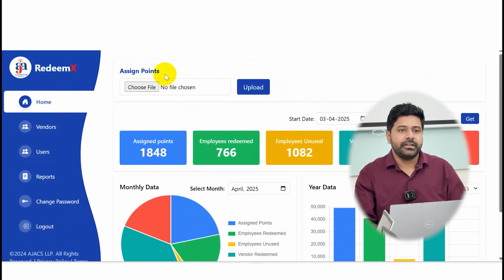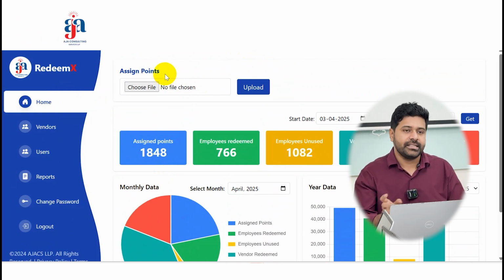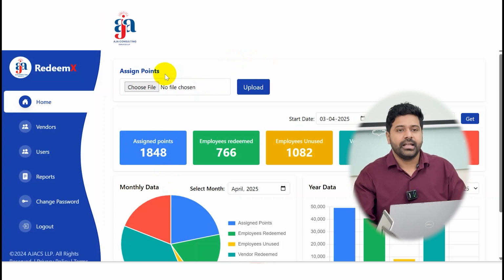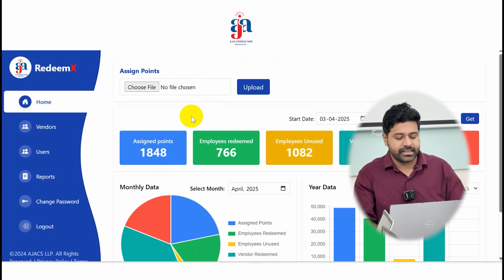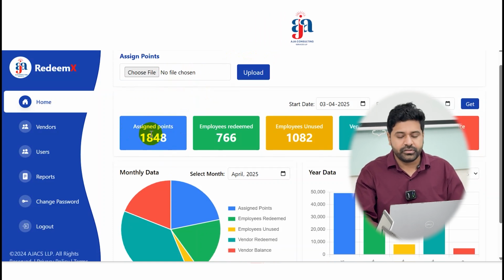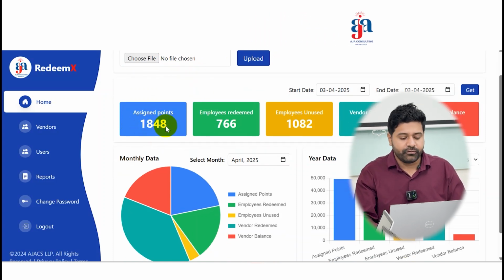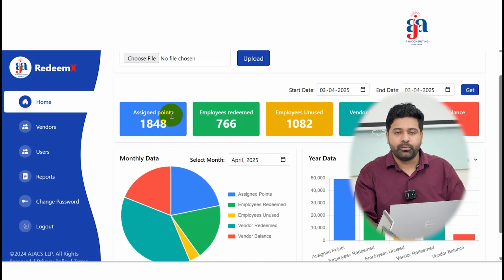Whenever an employee comes into our office, he swipes in on the biometric application. Once he swipes in, the application sends the data to our backend servers. That backend server triggers an event, and for that event, we assign the points on a daily basis. If you see, today we have assigned 1848 points to the employees. Each point is considered as a rupee here.